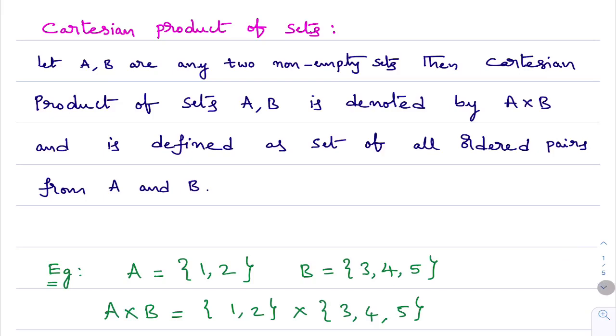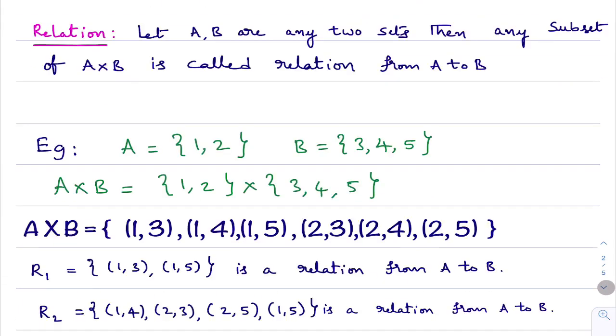What is relation? The definition of relation also we learned in first PUC. I am just revising it quickly. A comma B are any 2 sets. Then any subset of A cross B is called a relation from A to B. Any subset of A cross B is called a relation from A to B.